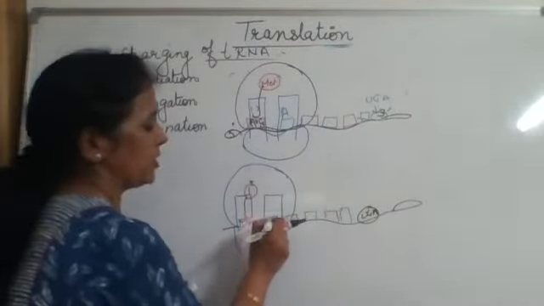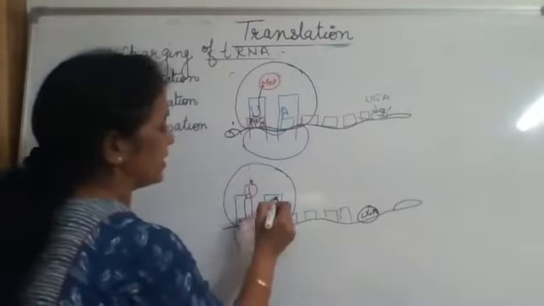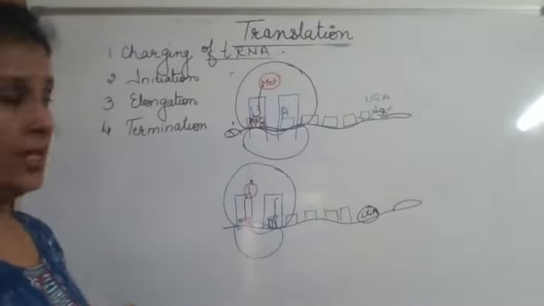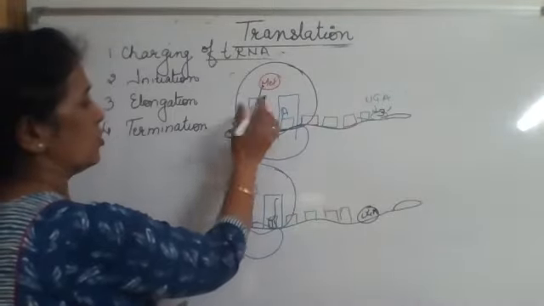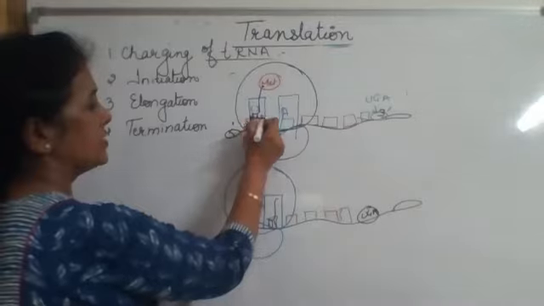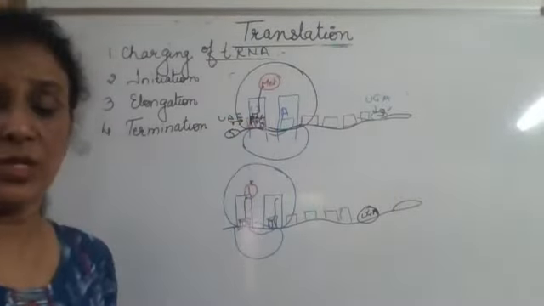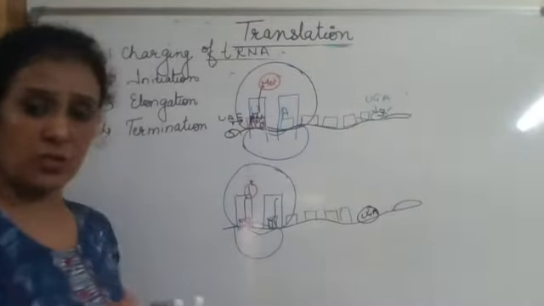Now corresponding to this, another tRNA will come and bind with the anticodon. For example, if AUG is there, then the anticodon on this tRNA will be UAC. These are the anticodons for these codons. So similarly, corresponding to the codon here, there will be an anticodon.